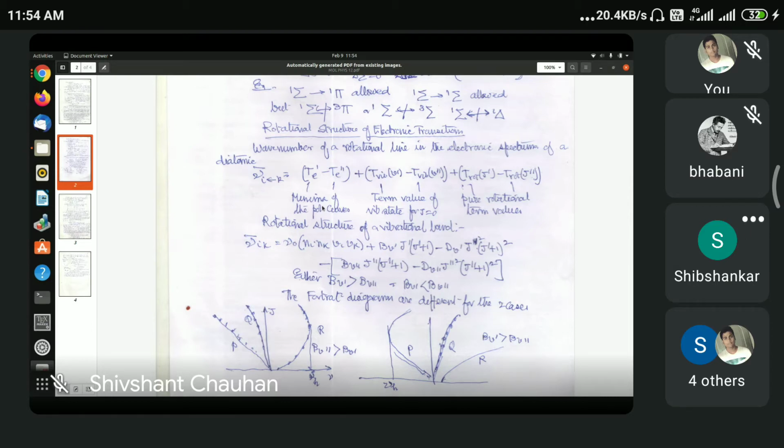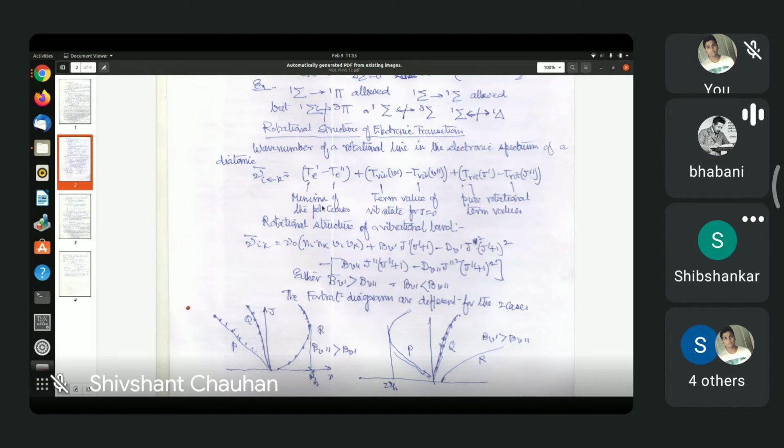That means electrons change their configuration before the nuclei can change their configuration. So nuclei remain at the same distance and the electrons change from the upper state to the lower state. So the electronic change occurs without any change in the nuclear distance. Do you understand? Electronic changes occur without any change in the nuclear distance. They're almost instantaneous compared to the nuclear change. Right? So there will be vertical transitions.